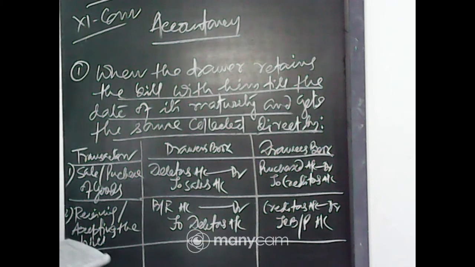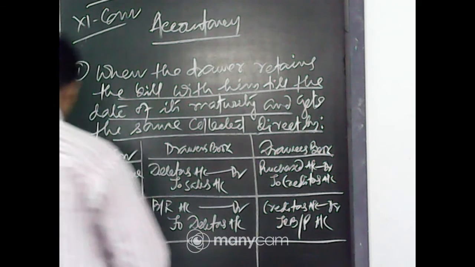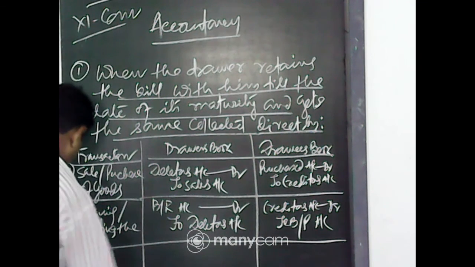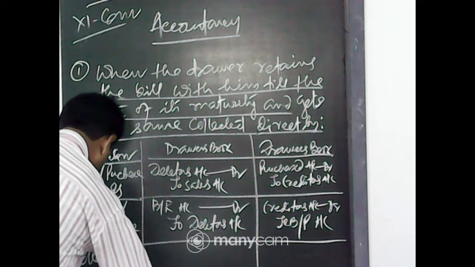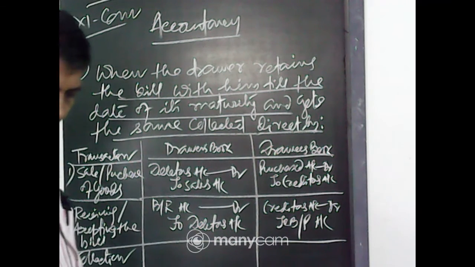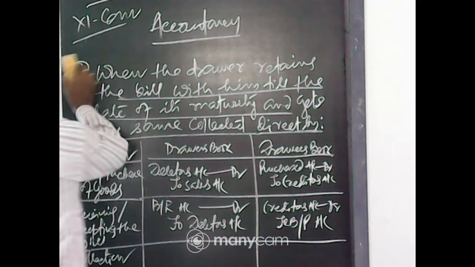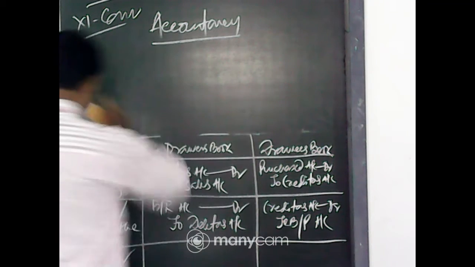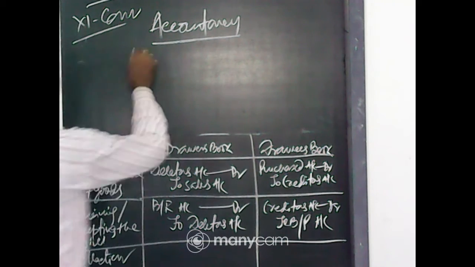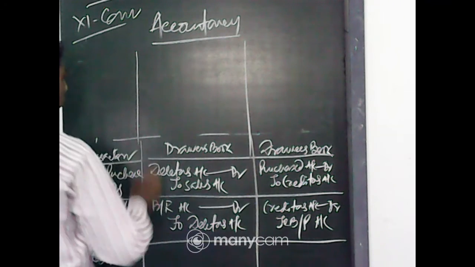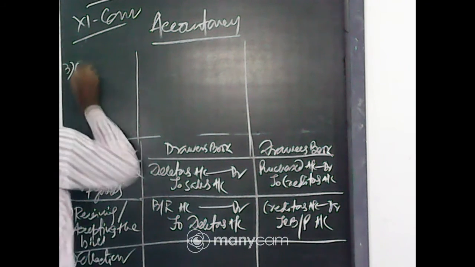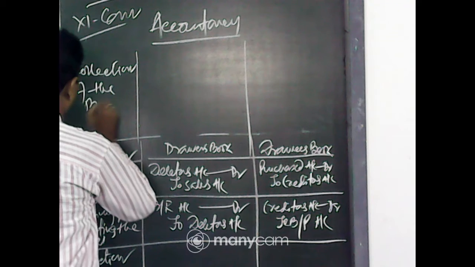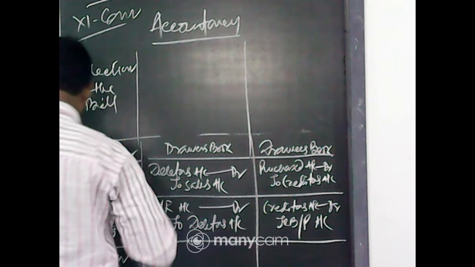Next, number 3, collection of the bill. Drawer's book and drawee's book.